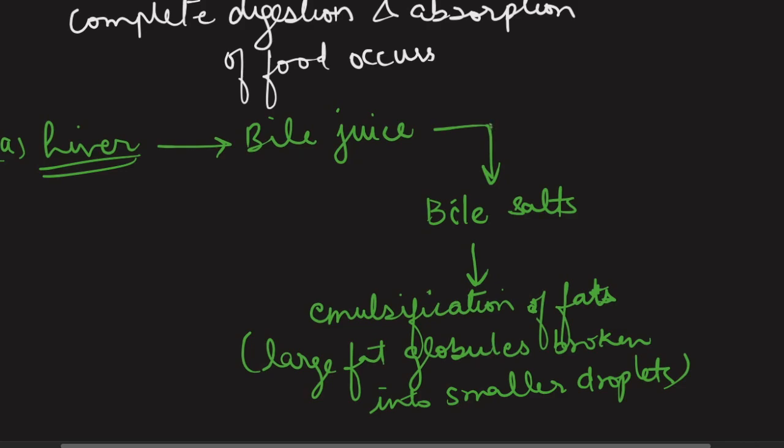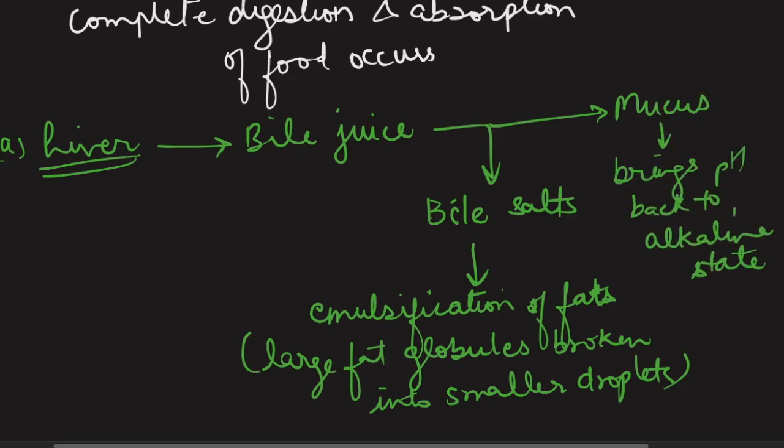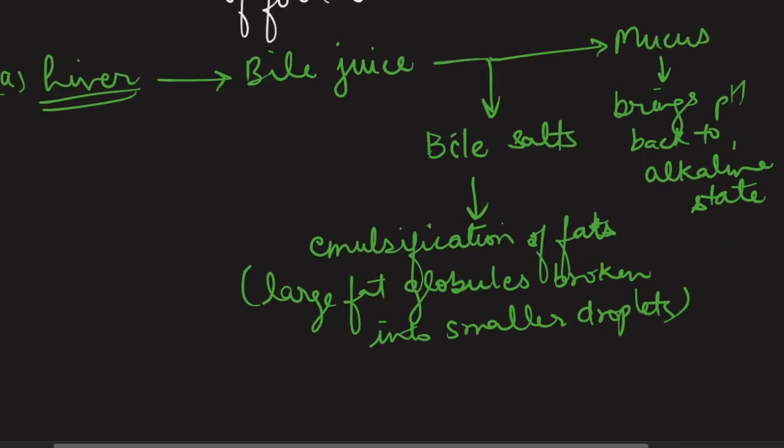Before moving forward, we will see that bile juice also contains mucus which helps to bring the pH back to the alkaline state, because I hope you realize that the food has just entered into the small intestine from the stomach and it contained a good amount of acid inside it. So this acidic pH will not remain constant all throughout the rest of the organs, and this pH will again be converted into the alkaline state. That part is done by the mucus which is present in the bile juice. So this was all about the liver.